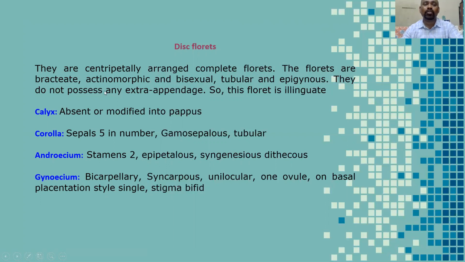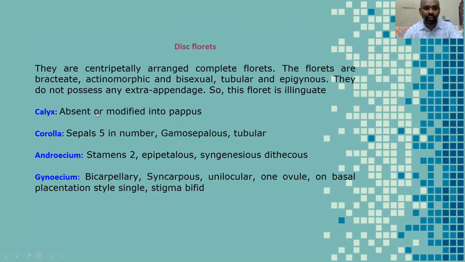They do not possess any extra appendages, so this floret is eligulate. Right, students? The disc florets are bisexual, meaning male and female reproductive organs are present in a single floret. They are tubular, tube-like structures. Epigynous means the floral parts are arranged in the upper portion.